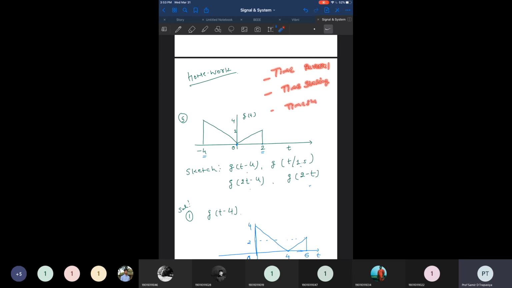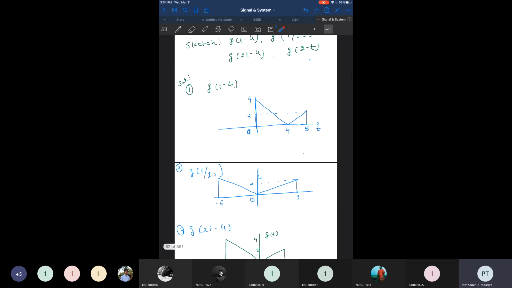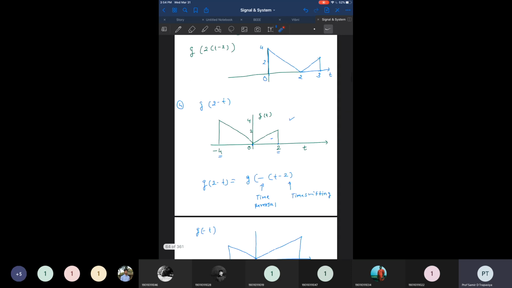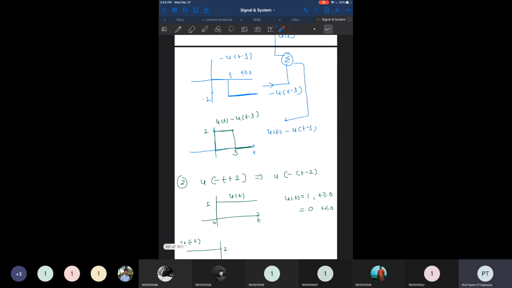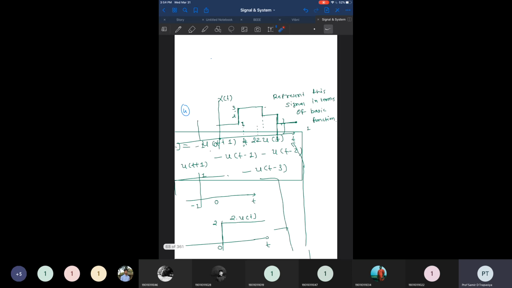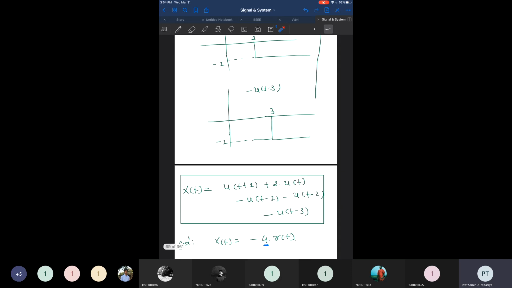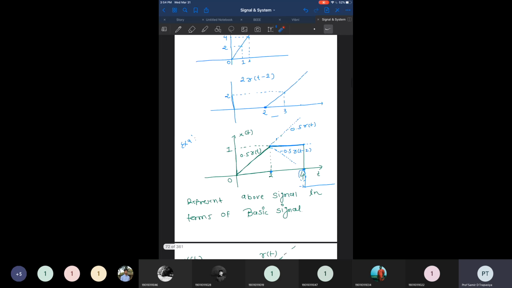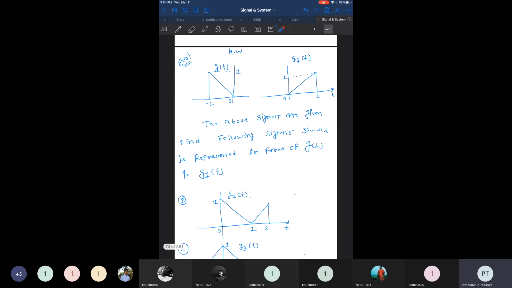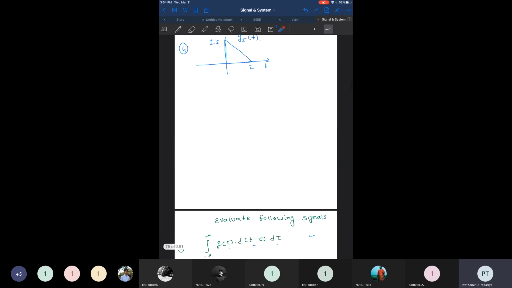So if multiple operations are applied, the first operation is time reversal, the second is time scaling, and the third is time shifting. We have gone through a few examples regarding this, and solved few examples in this way.